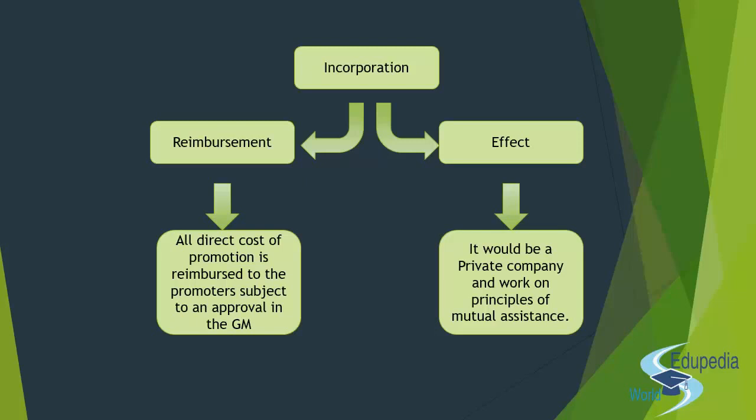And that will be approved in the general meeting, the first general meeting. And then, as an effect of incorporation, it will be deemed to be a private company and work on the principle of mutual assistance, limited return, patronage, and patronage bonus. So in short, that is all about the incorporation of a producer company, right?